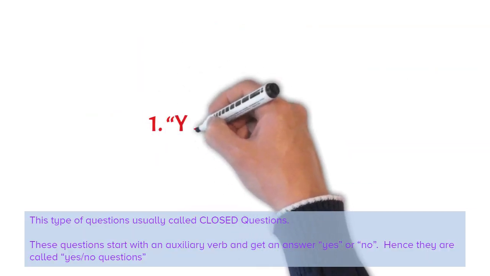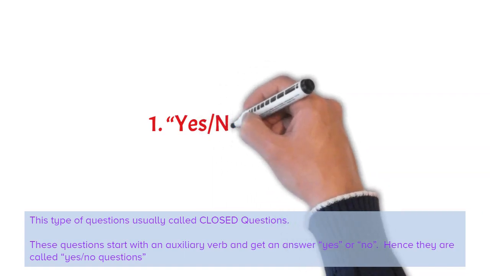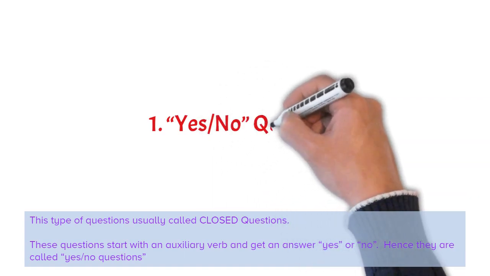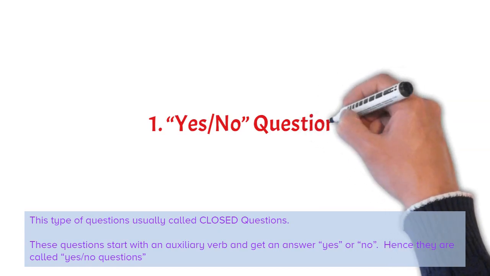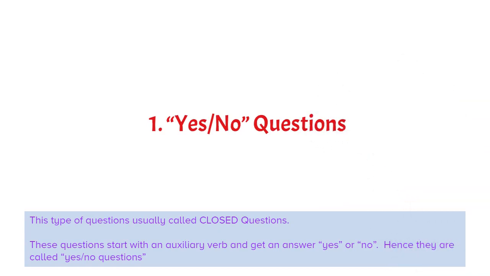Now, let us learn how to ask the essential 3 types of questions. First, yes/no questions. This type of questions usually called closed questions. These questions start with an auxiliary verb and get an answer yes or no. Hence, they are called yes/no questions.